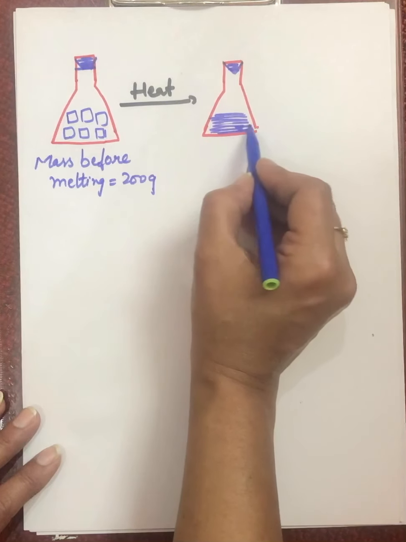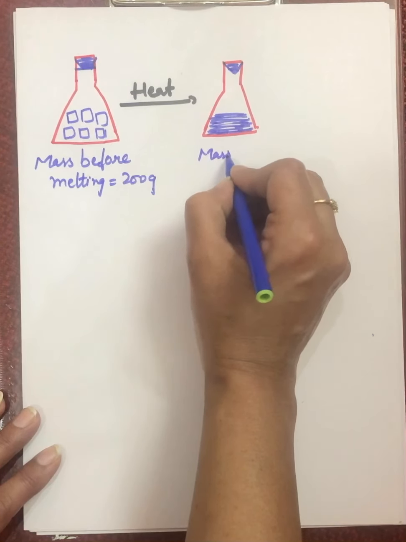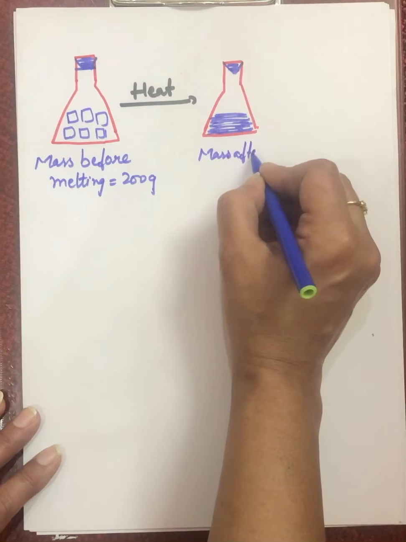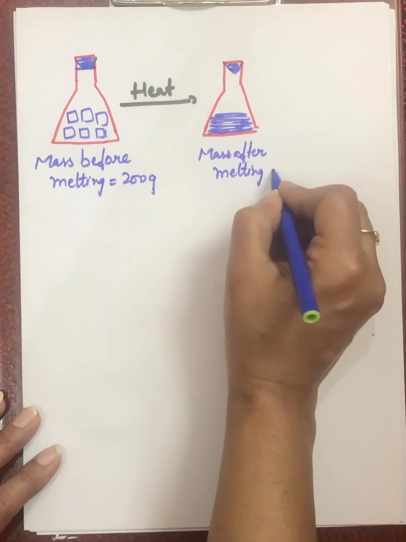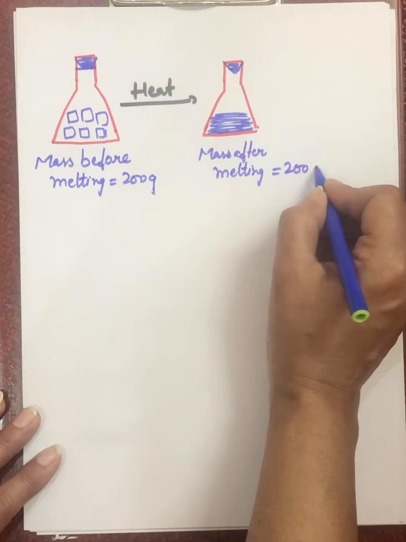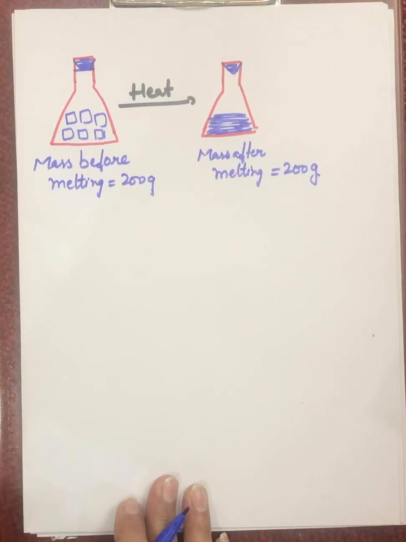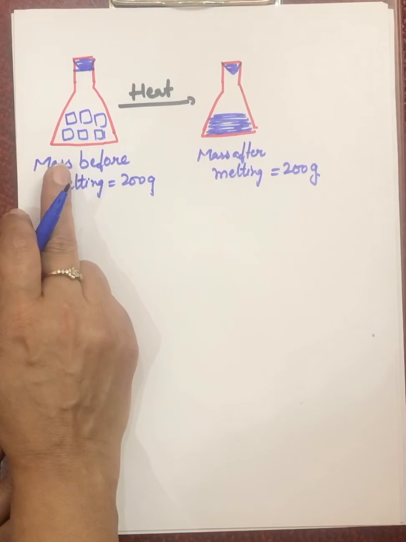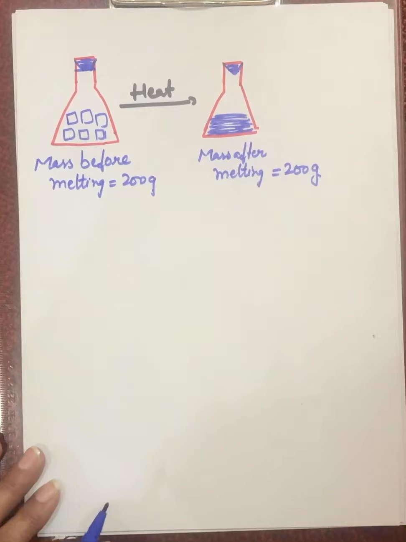When we weigh it after melting, we'll find out that this is also equal to 200 grams. So in a physical change, the mass of reactant is equal to the mass of the product.